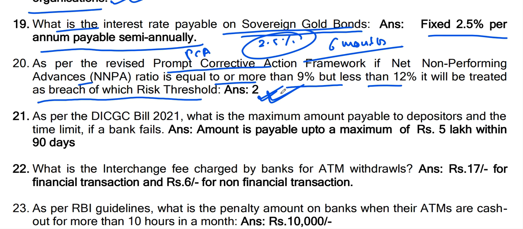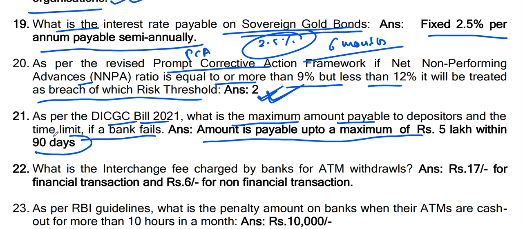Okay. Next question, question number 21. As per DICGC Bill 2021, what is the maximum amount payable to depositors and the time limit if a bank fails? Amount is payable up to a maximum of rupees 5 lakh within 90 days. If a bank fails, they have to pay rupees 5 lakh or the deposit amount, whichever is less, to the depositor within 90 days. Okay, under DICGC Bill 2021.